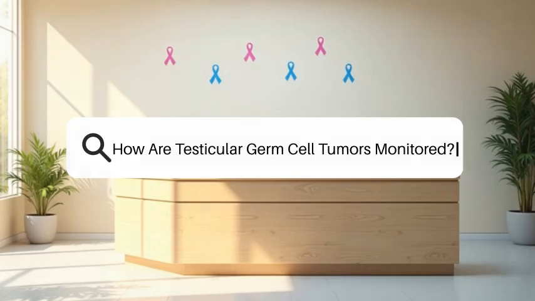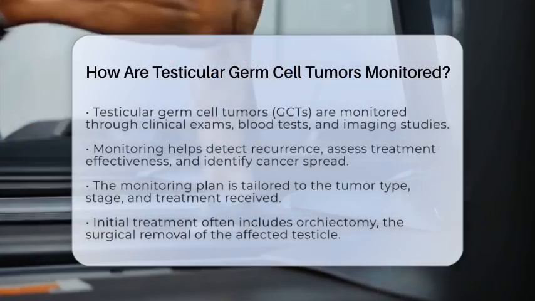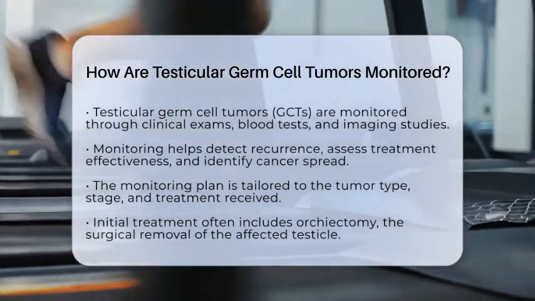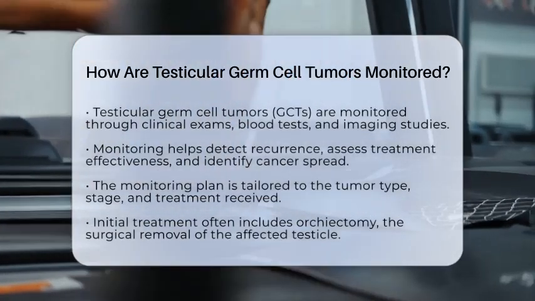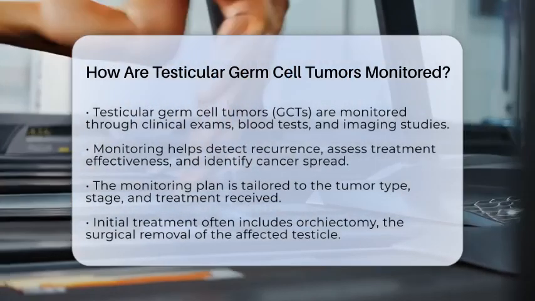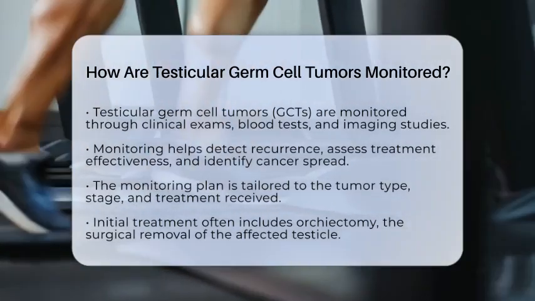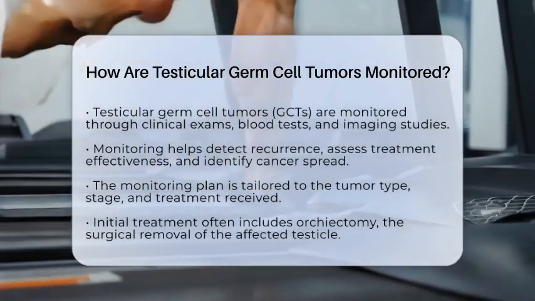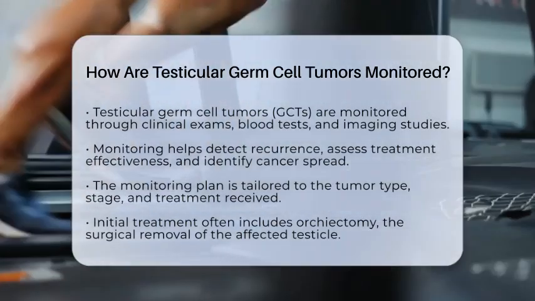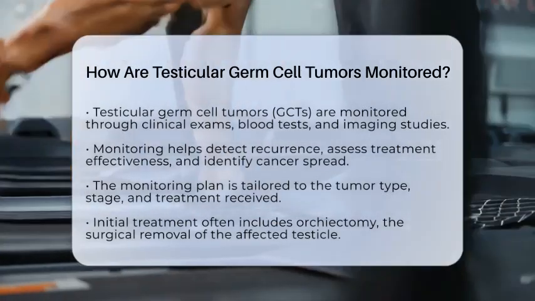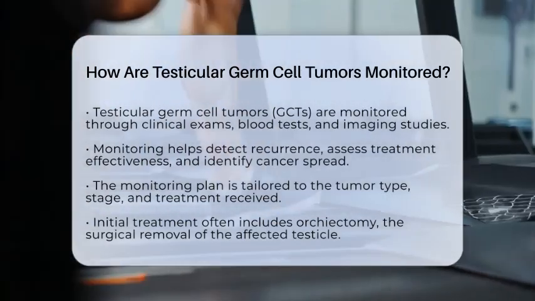How are testicular germ cell tumors monitored? Testicular germ cell tumors, or GCTs, are monitored through a careful blend of clinical exams, blood tests for tumor markers, and imaging studies. This approach helps doctors detect any recurrence, assess how well treatment is working, and identify if the cancer has spread. The monitoring plan is customized based on the type of tumor, its stage, and the treatment the